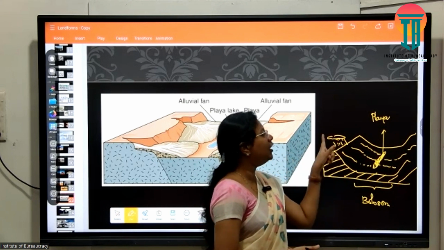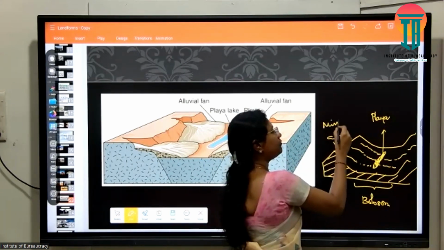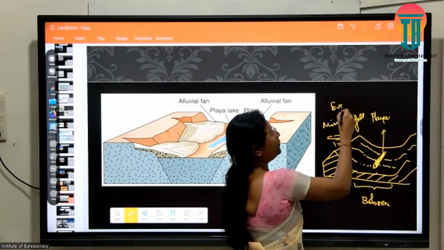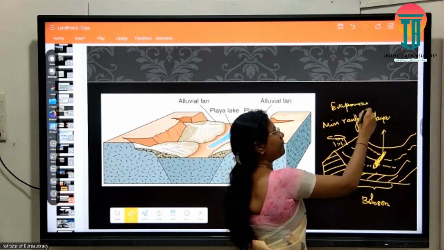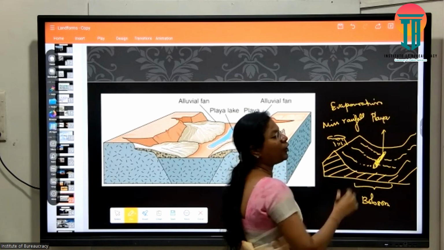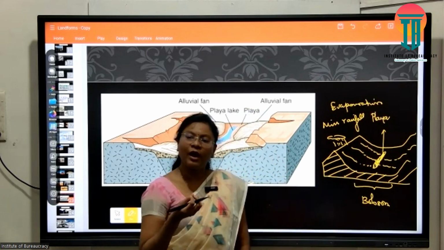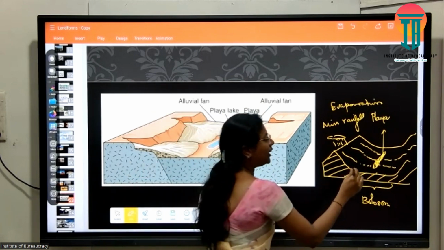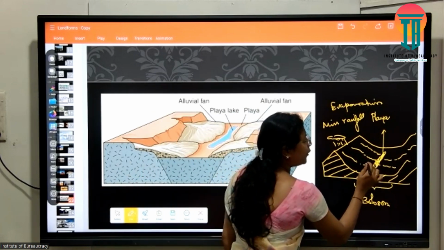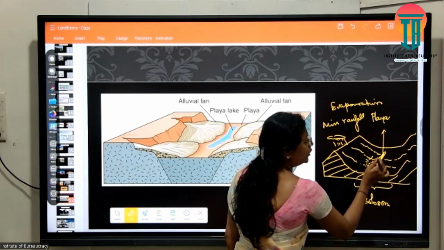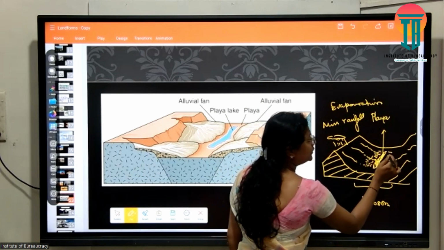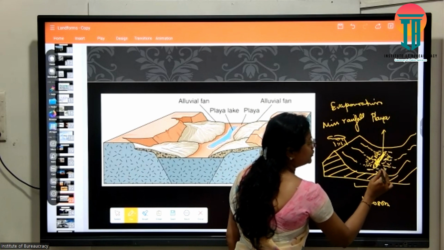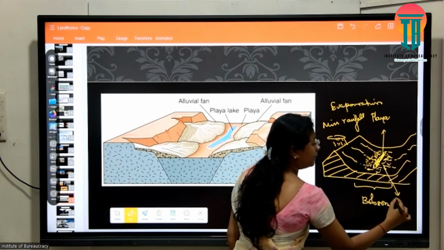The rainfall is very low, as well as the rate of evaporation is high. So the streams will also have fluvial elements, but not as much as a river would carry. So playas are surrounded with the deposits of the small streams, and this depositional region is known as Bajada.